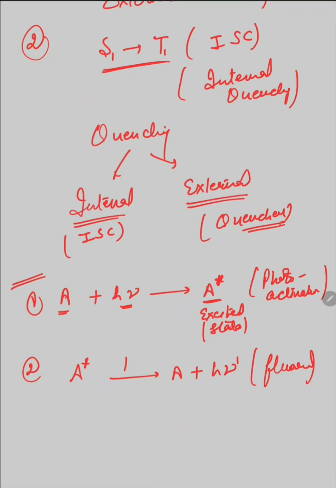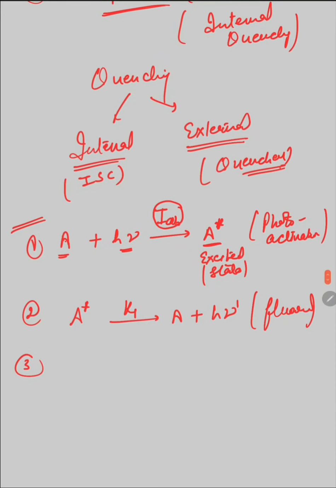Suppose K1 is the rate constant for the fluorescence process, and I absorption is the intensity of light absorbed by the A molecules. There is a possibility that the molecule in the excited state comes back to the ground state through intersystem crossing. For this reaction the rate constant is K2, and this kind of quenching is known as internal quenching.